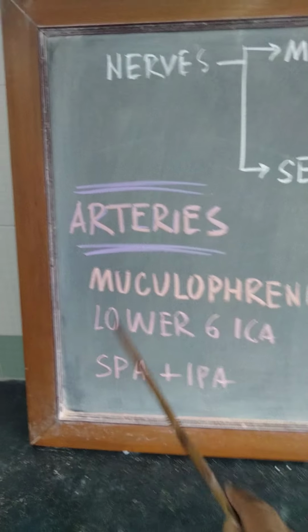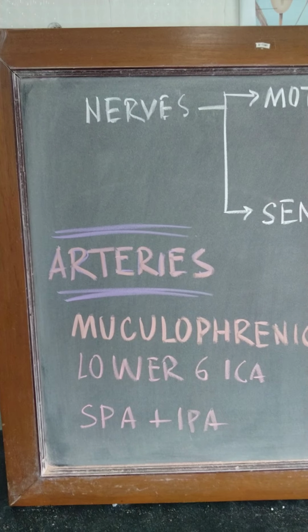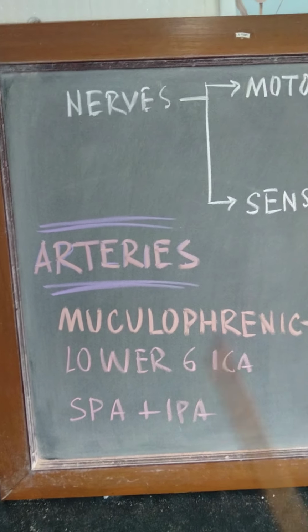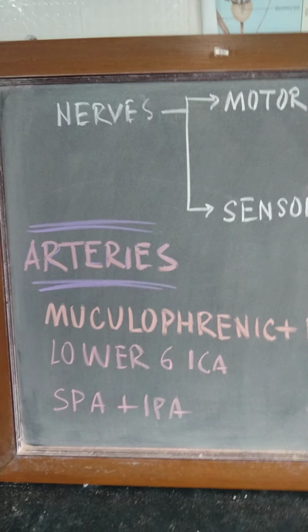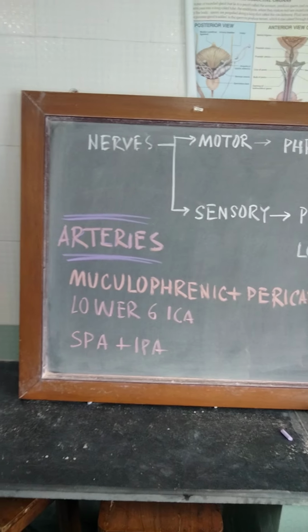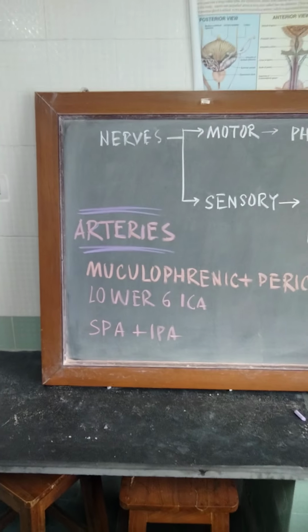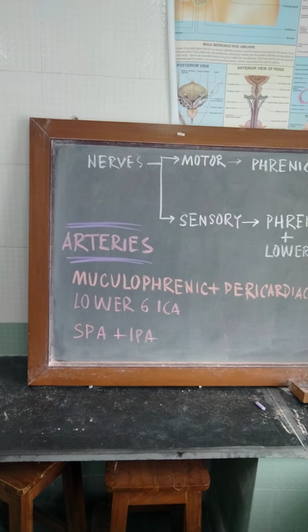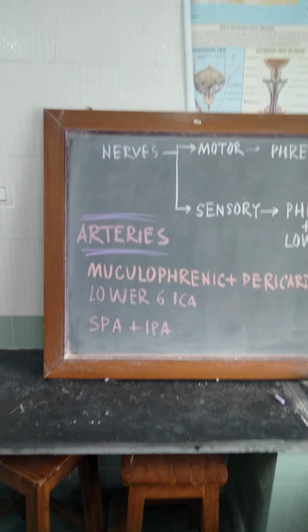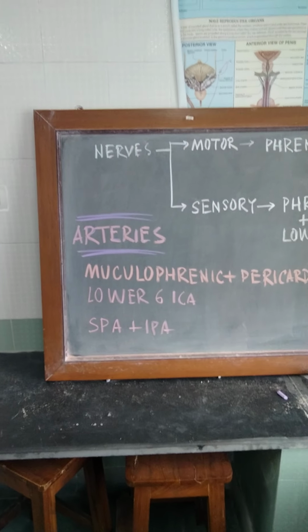Superior phrenic artery is the last branch of the descending thoracic aorta, whereas the inferior phrenic artery is the first branch of the abdominal aorta, and this part is commonly asked in the examination. The last branch of the descending thoracic aorta and first branch of the abdominal aorta.